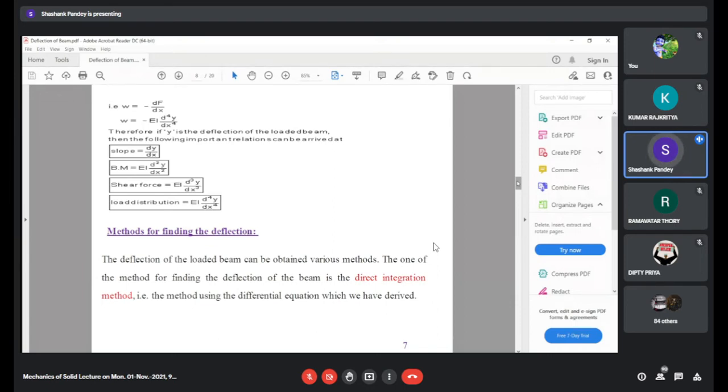The deflection of a loaded beam can be obtained by using various methods, and one of them is the direct integration method, that is the method using the differential equation which we have derived. Using all the above expressions for slope, bending moment, shear force, and load distribution, we will derive the expression for deflection.